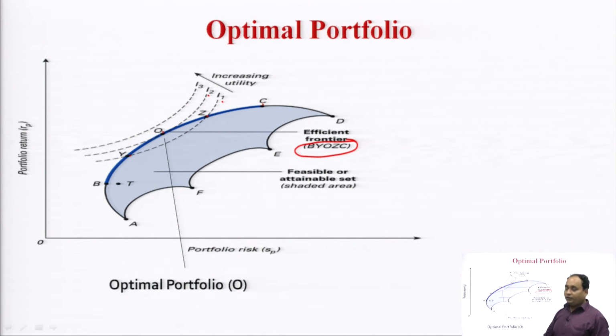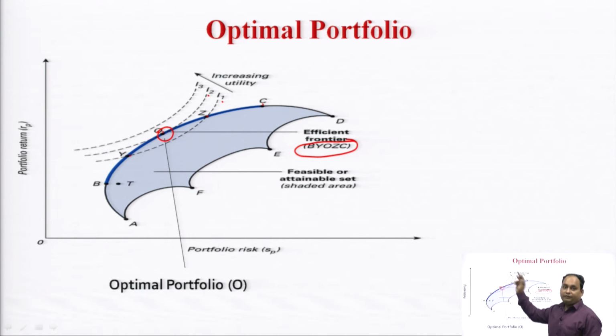These are the portfolio combinations that come under the efficient frontier. Once we put the efficient frontier together with the indifference curve, the point of intersection of the efficient frontier with the indifference curve is the point of optimal portfolio. Optimal portfolio is the point where utility will be optimum, risk and return will be optimum. Risk and return we find with the help of the efficient frontier, utility we find with the help of the indifference curve.